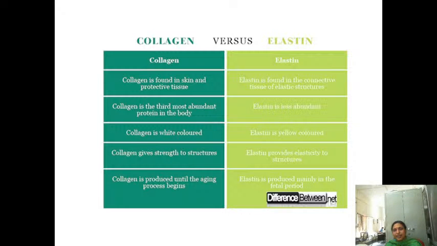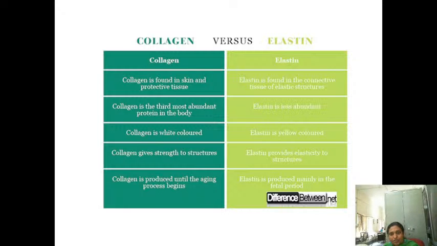Now compare collagen and elastin. Collagen is found in the skin and protective tissue, whereas elastin is found in the connective tissue of elastic structures. Collagen is the third most abundant protein in the body, whereas elastin is less abundant. Collagen is white in color, whereas elastin is yellow. Collagen gives strength to the structures, but elastin provides elasticity.